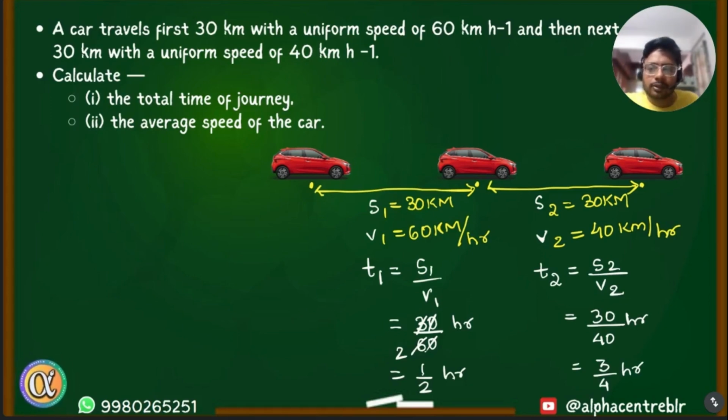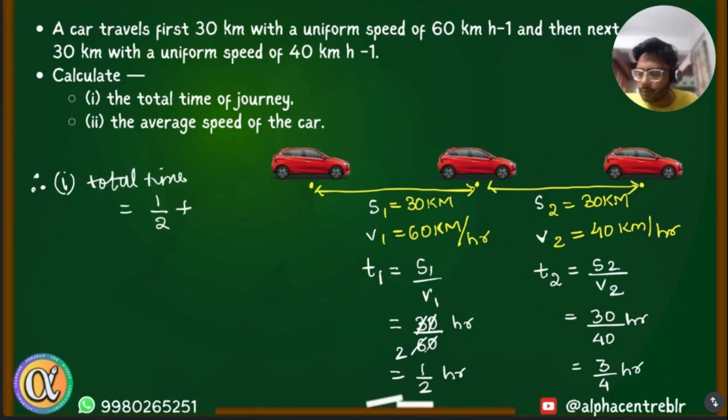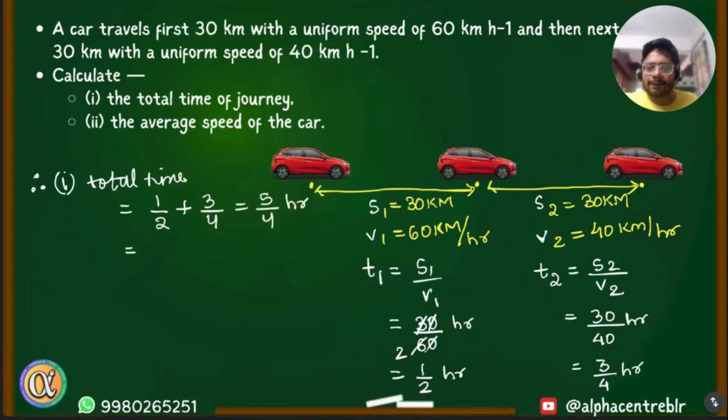Therefore, for the first part, total time is 1 by 2 plus 3 by 4. Good. So that's 5 by 4, after taking LCM. So 5 by 4 hours. So we got the total time of the journey.